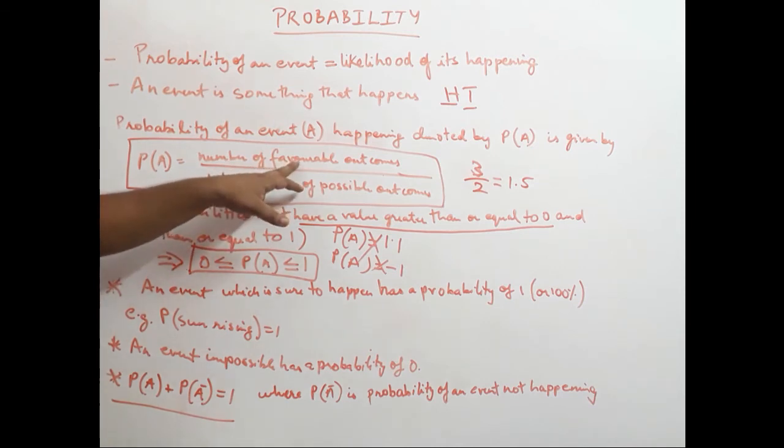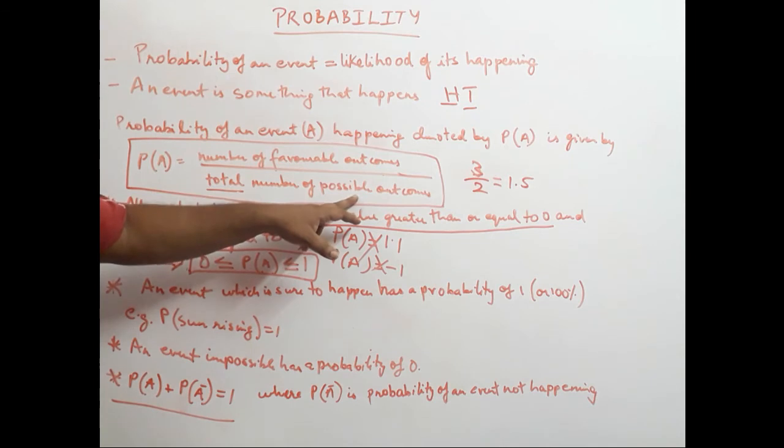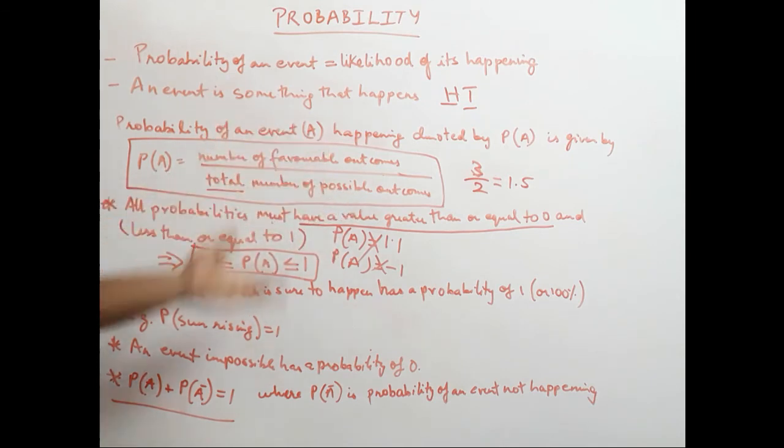Look at what is wrong. How can the total be less than the number of favorable outcomes? The favorable outcome should be equal to the total number of possible outcomes or less than that. Okay, it cannot be greater than that.